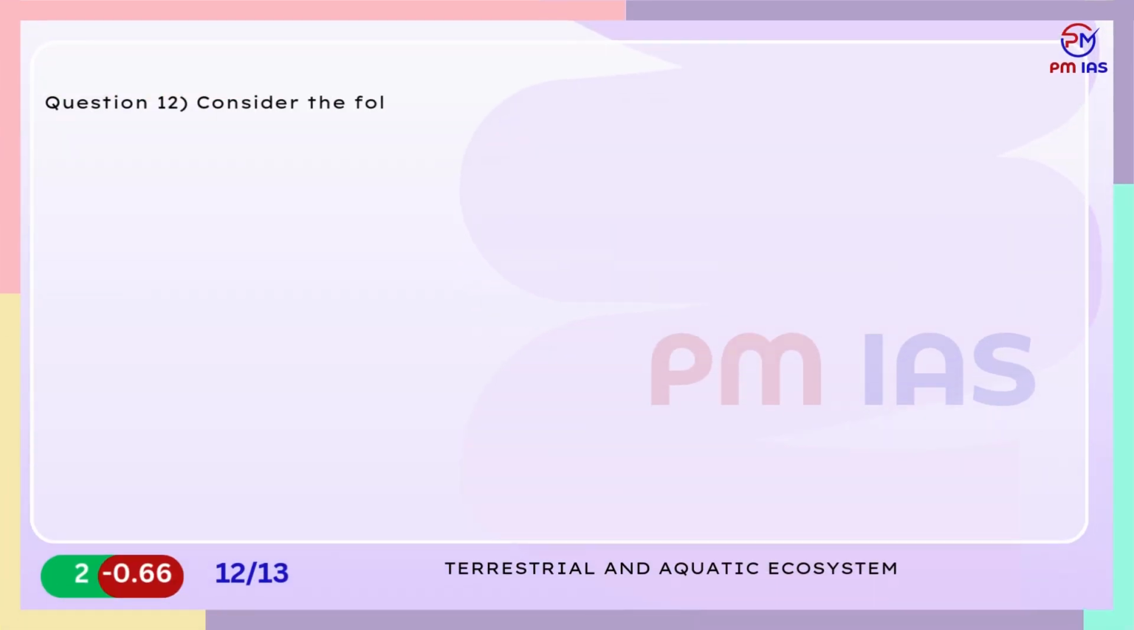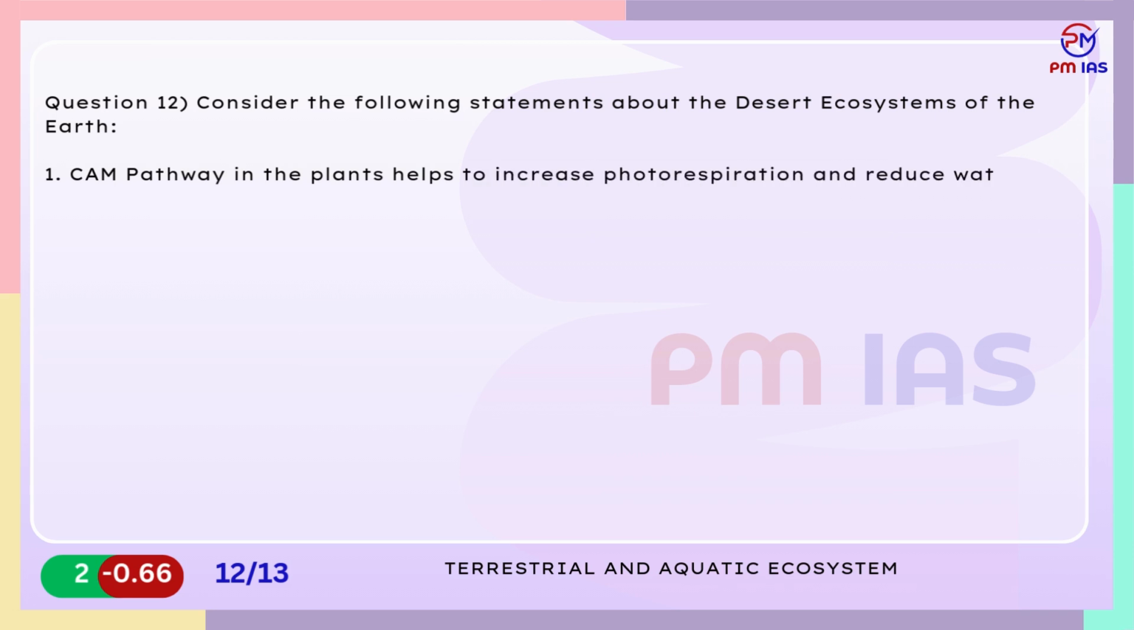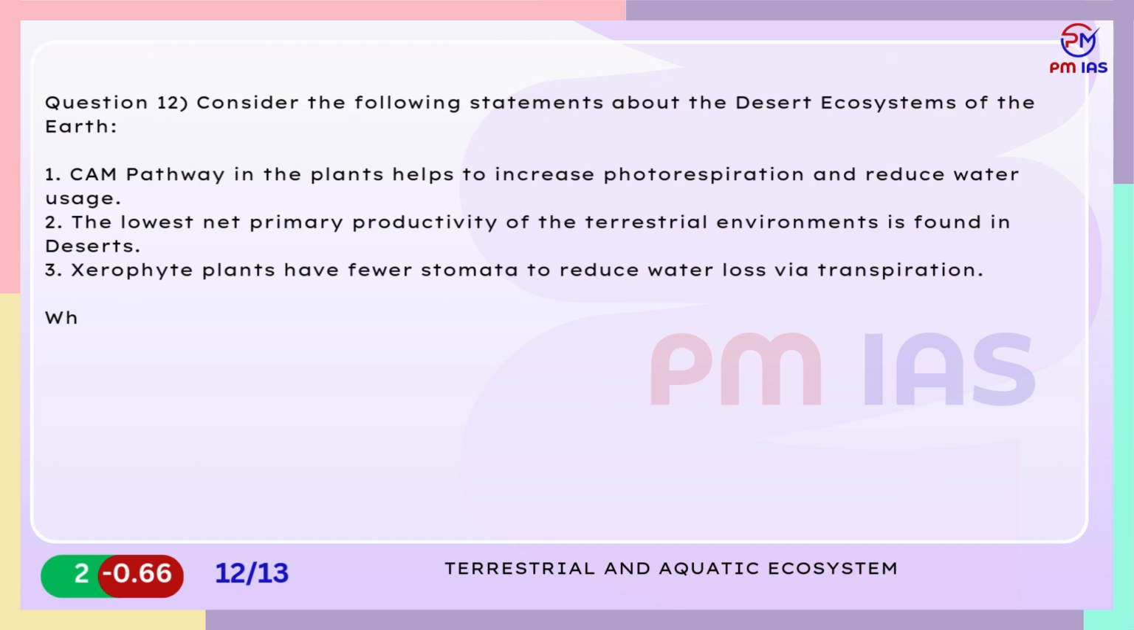Question 12. Consider the following statements about the desert ecosystems of the Earth. 1. CAM pathway in the plants helps to increase photorespiration and reduce water usage. 2. The lowest net primary productivity of the terrestrial environments is found in deserts. 3. Xerophyte plants have fewer stomata to reduce water loss via transpiration. Which of the statements given above are incorrect?